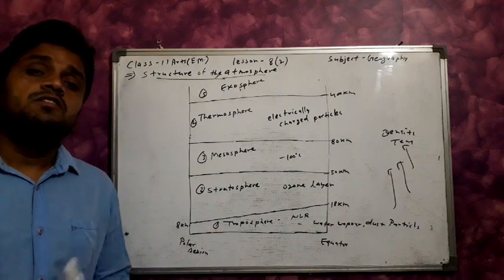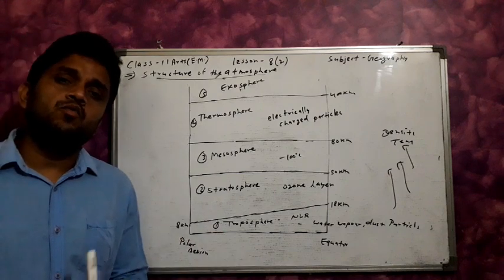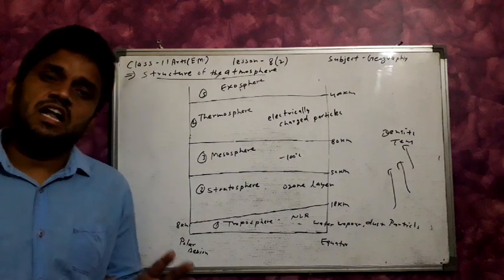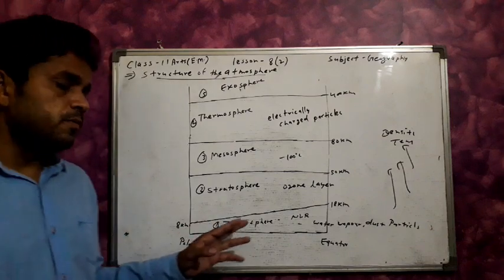Events related to weather and climate change also happen in the troposphere.